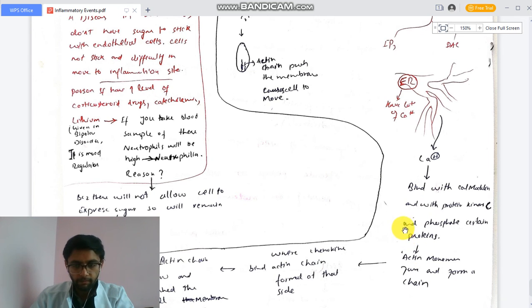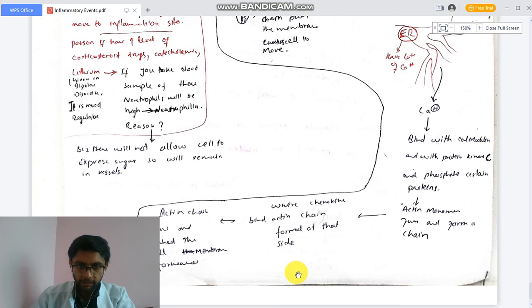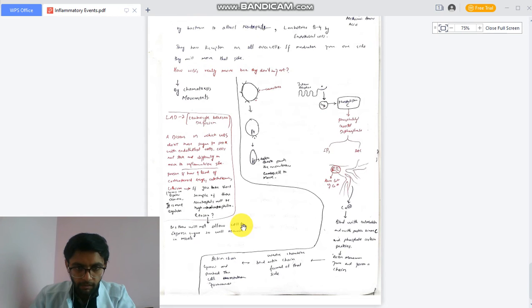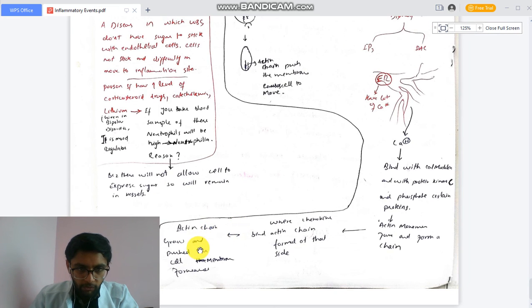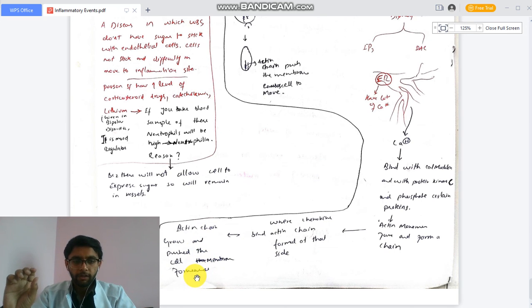Through these proteins, cells start moving toward the injured site, where the chemotactic factor binds and the actin chain is formed at that site. The actin chain grows and pushes the cell membrane forward. In this way, chemotactic factors stimulate different special proteins. These proteins, actin and others, maintain the cytoskeleton of the cells. Where these proteins move, the cell will move toward that same side.